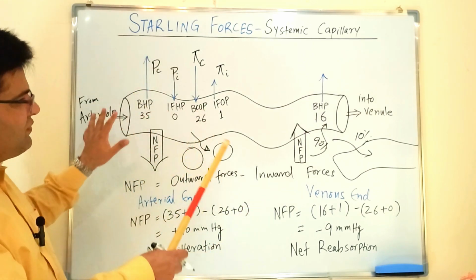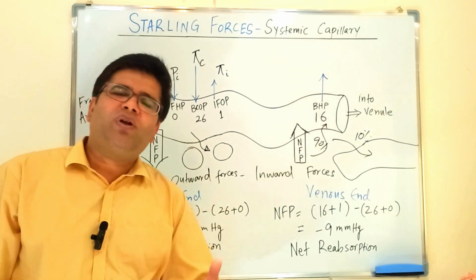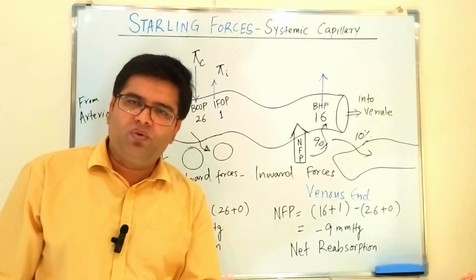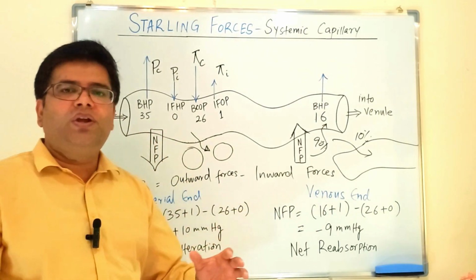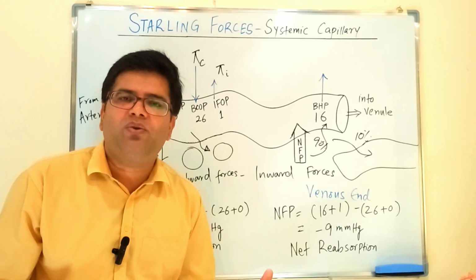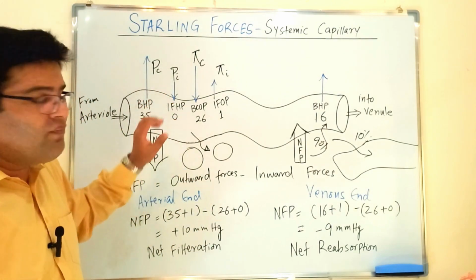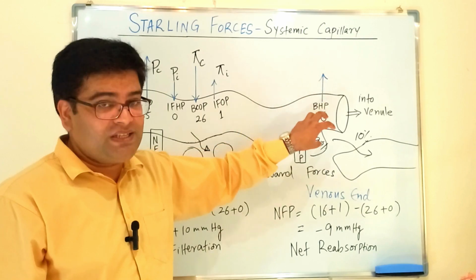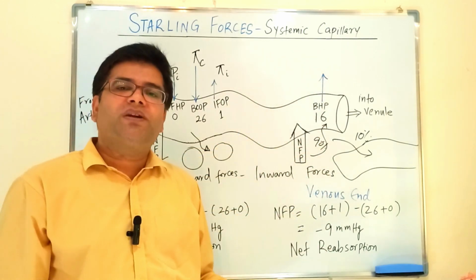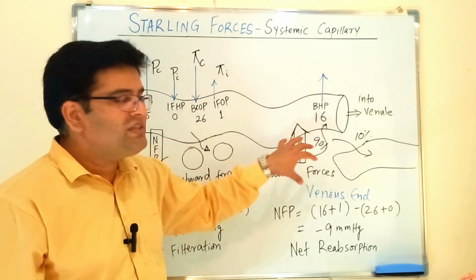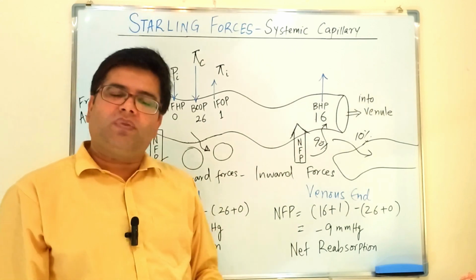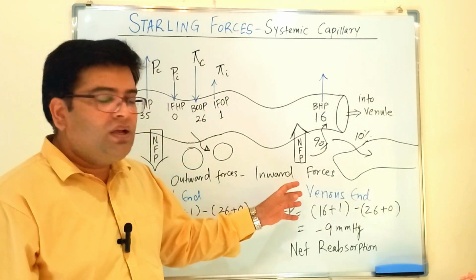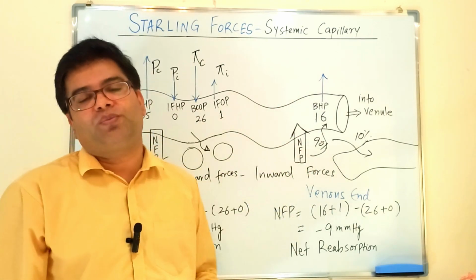You should know the forces which I have mentioned here. Just memorize the forces given by one book, like these values. Do not be confused by various values and symbols of these forces. And at the venous end, because blood hydrostatic pressure decreases and the colloidal osmotic pressure remains the same, so that's why here at the venous end of capillaries, the net force is actually favoring reabsorption.